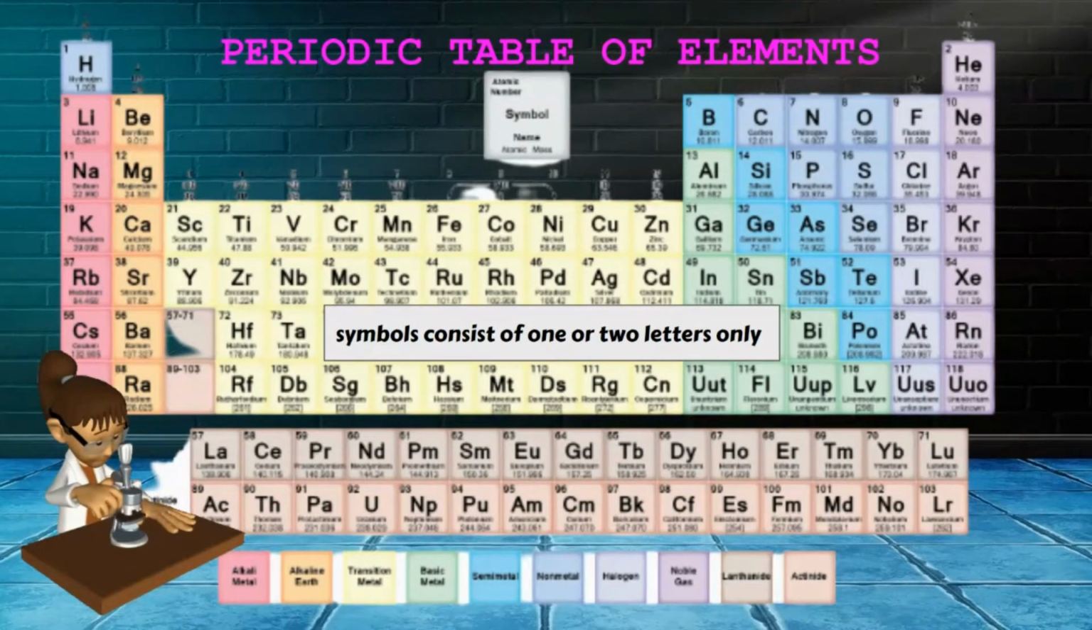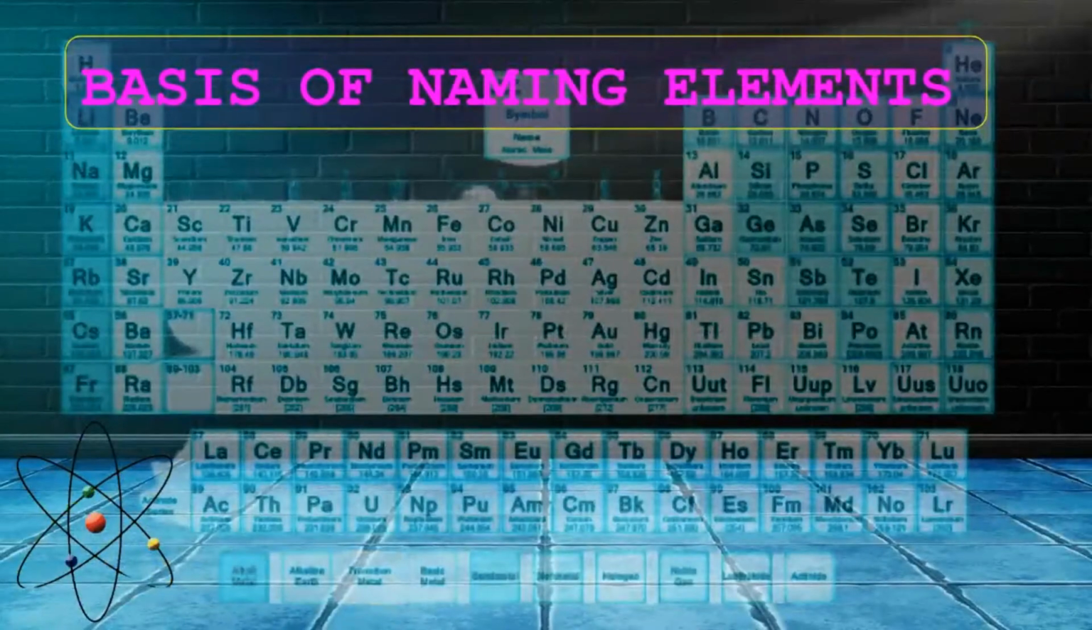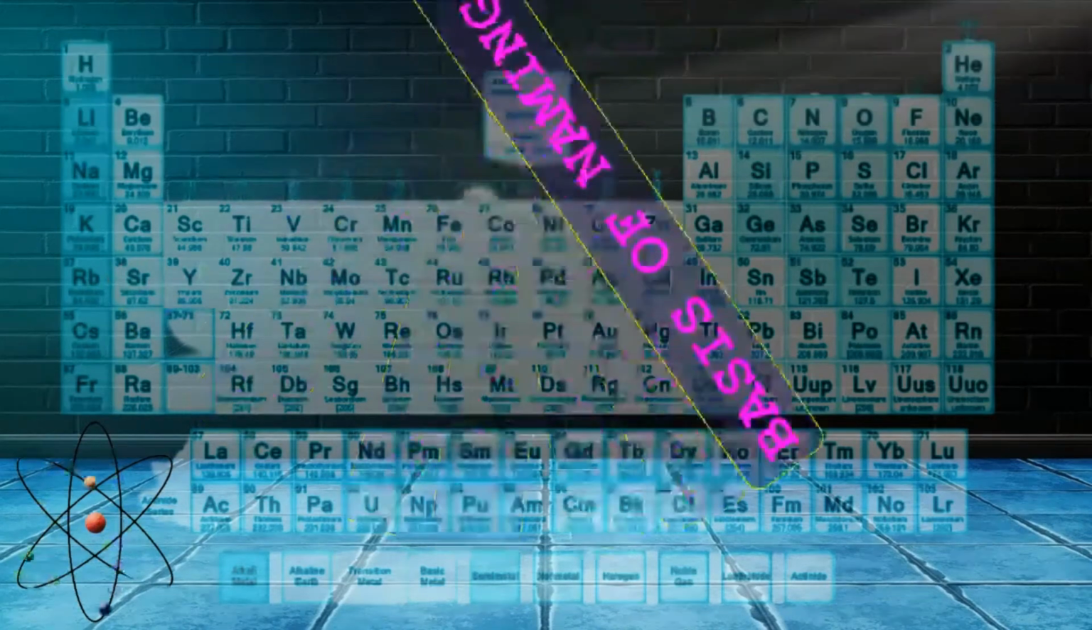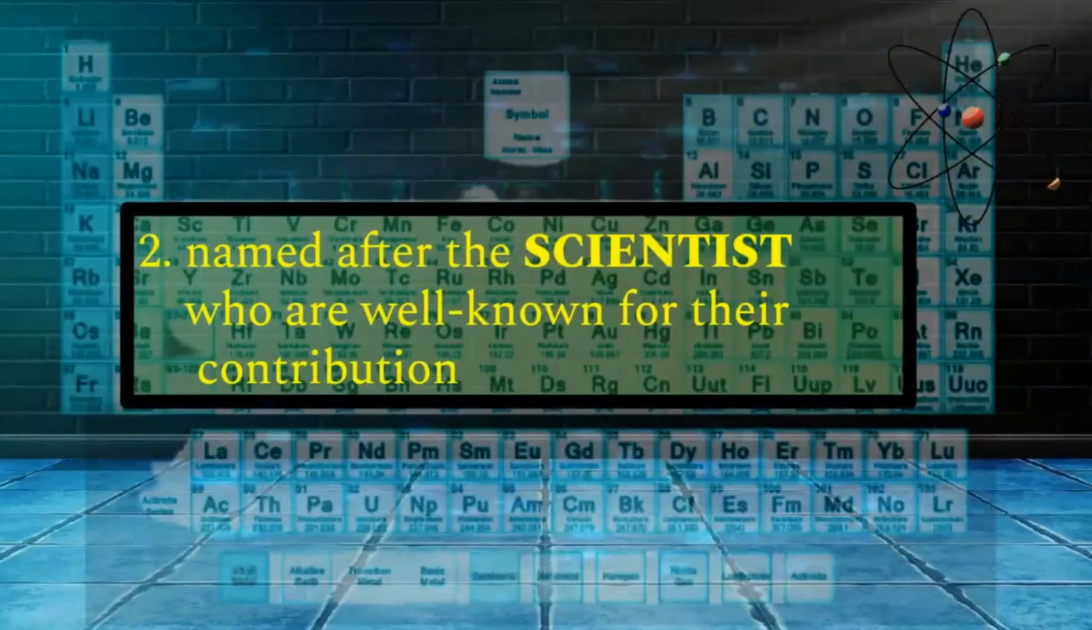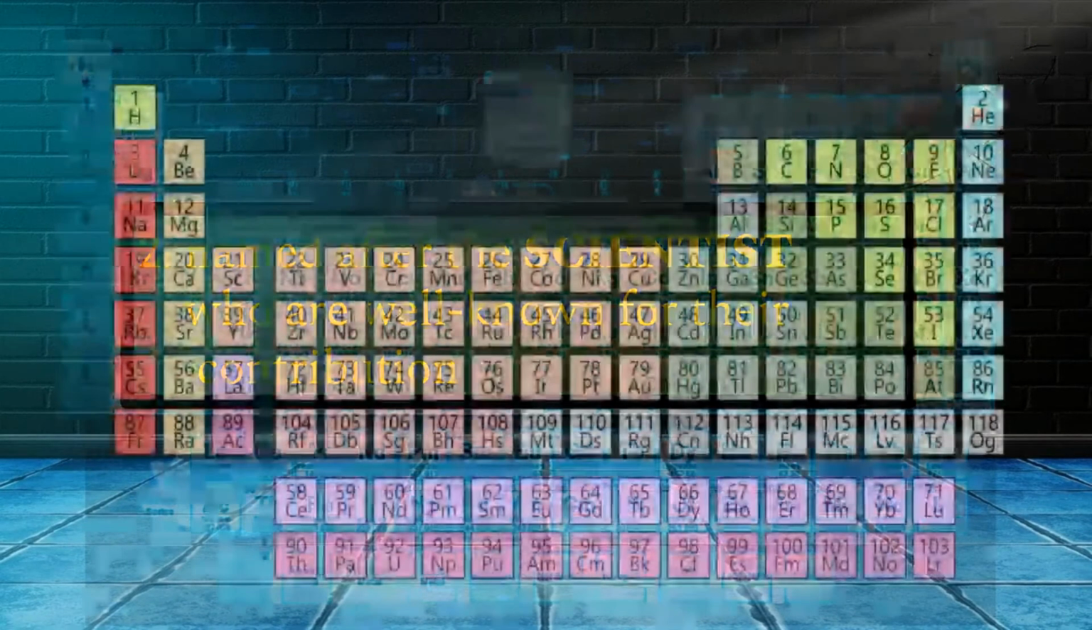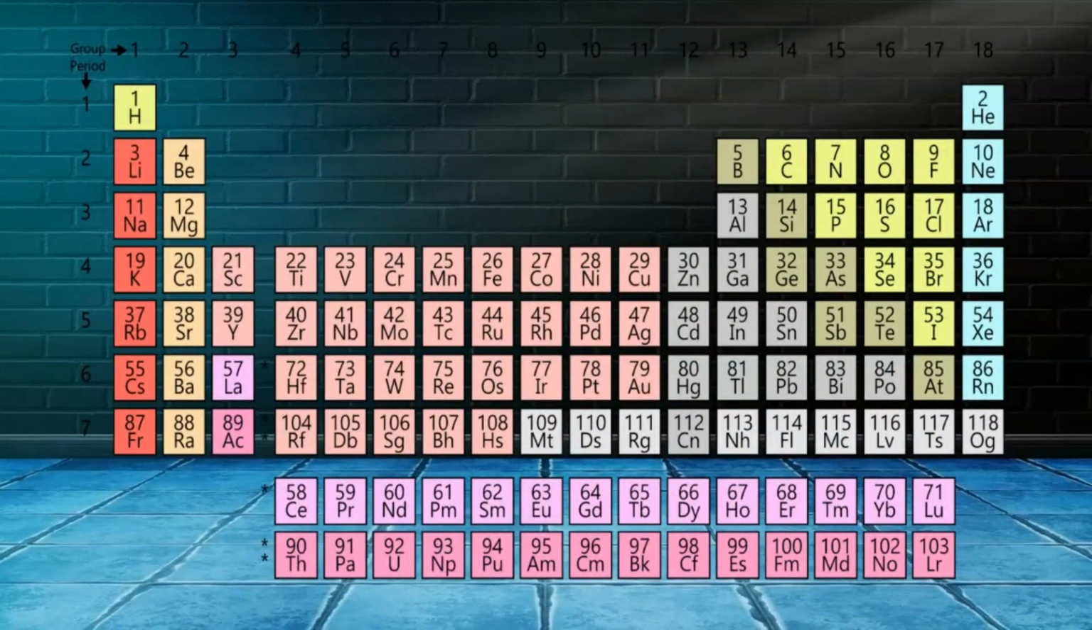But what are the bases in naming the elements? Here are the bases of naming elements. First, some elements are named after the people who discover elements. Next, some elements are named after the scientists who are well known for their contribution. Some of them received Nobel Prize and contributed great knowledge in science.